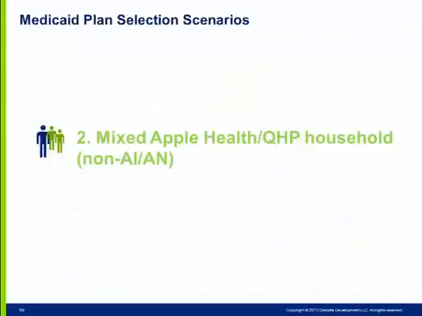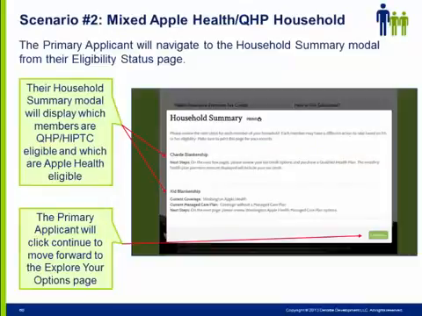Next, we'll review a mixed Apple Health and qualified health plan household, none of whose members are AIAN. The primary applicant will see the current enrollments for their entire household on the household summary modal, including QHP with or without tax credits and Apple Health. They will be prompted to click Continue to move forward with processing their application.